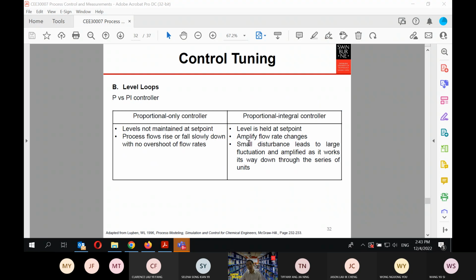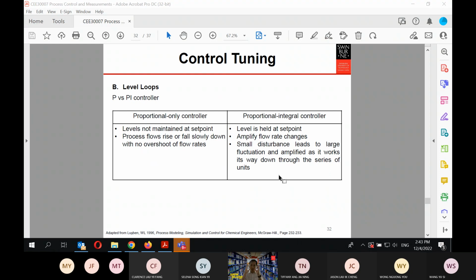These are the comparisons if you use a P controller or a PI controller for the level loops. The problem that you have is this one. Like I said, if you put a PI controller on liquid levels in series, then you will have an amplification of the flow rate changes. This is dangerous, because a small disturbance will lead to a large fluctuation and will be amplified if you have a series of units.